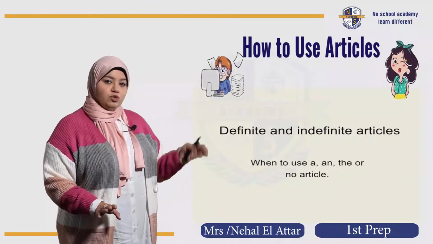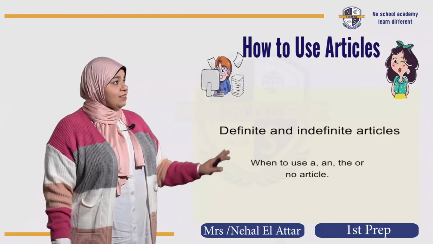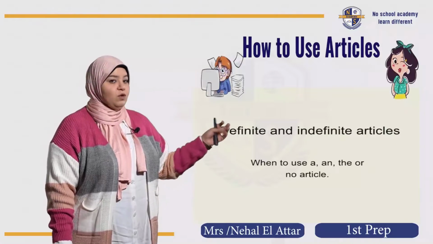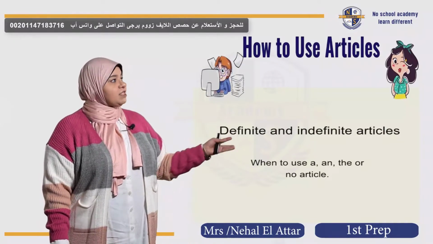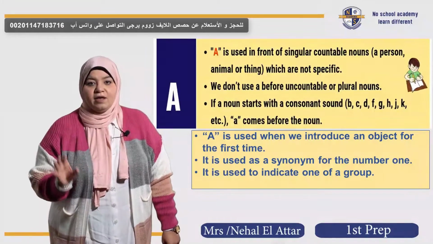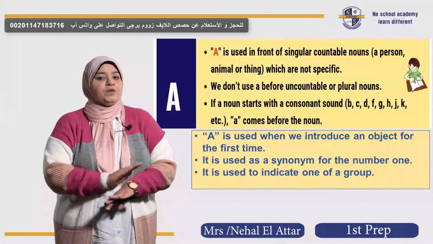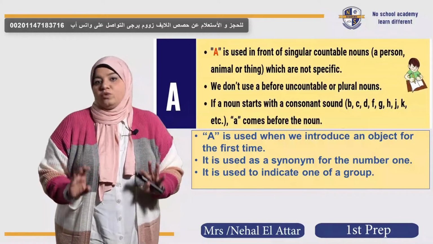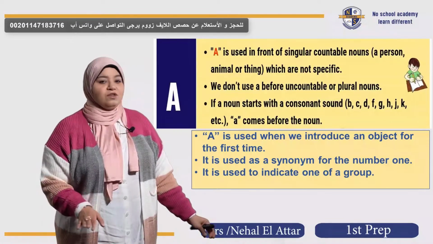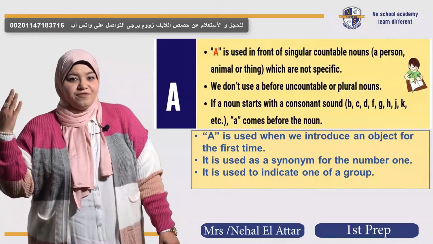We differentiate or sort them into 2 types, definite articles and indefinite articles. Let's see together or talk about the indefinite articles, which are a or an, okay? Let's start firstly talking about a. A is an article that comes before a noun or an adjective. So never ever mention verbs when we are talking about articles, okay? Remember this. A is used for what? I know that you know it from KG1 or maybe KG2, okay? It's something very, very old in your memory.